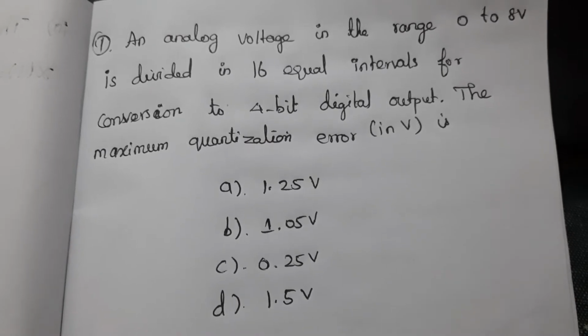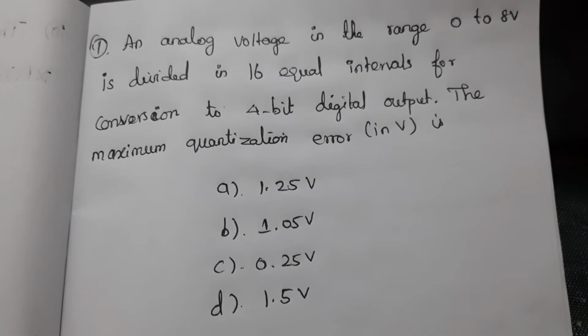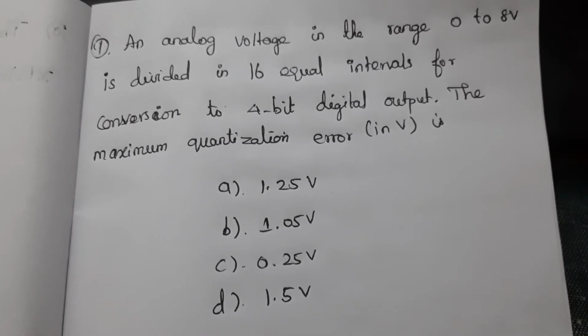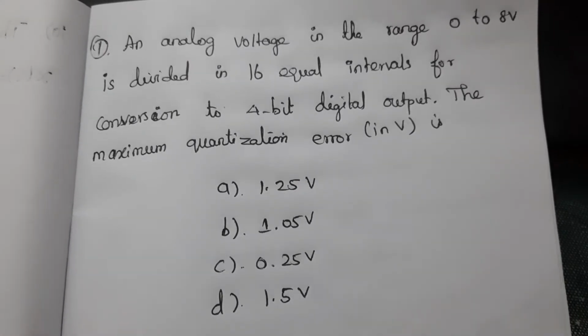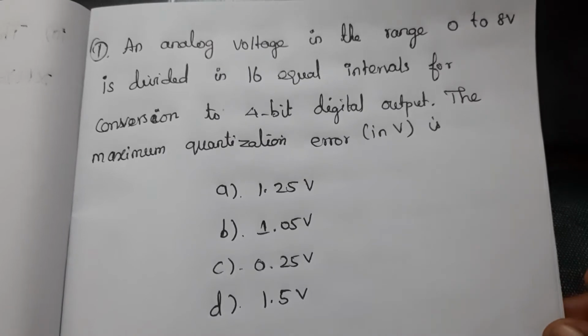First question, an analog voltage in the range 0 to 8 volt is divided in 16 equal intervals for conversion to 4-bit digital output. The maximum quantization error in volt is. Find the correct answer.